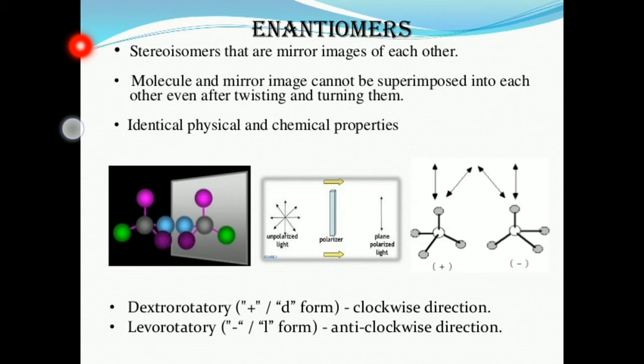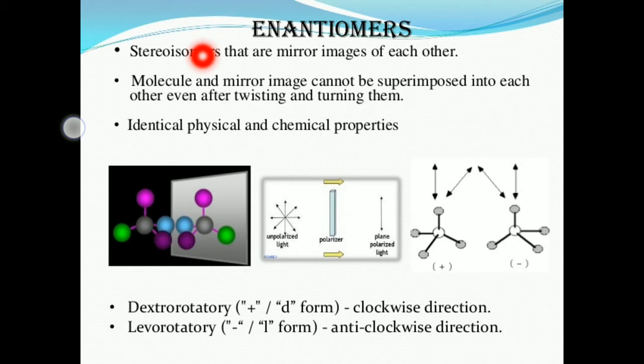Enantiomers belong to the same substance. Enantiomer molecules do not belong to different substances. So enantiomers have the same physical and chemical properties. They differ in only one property, that is optical rotation, or rotation of plane polarized light.